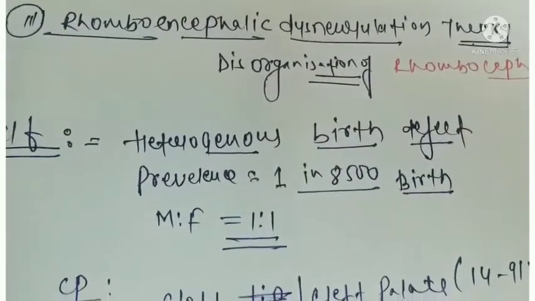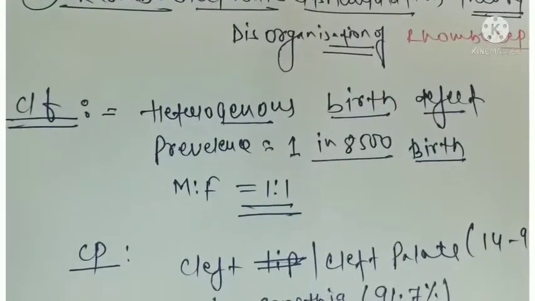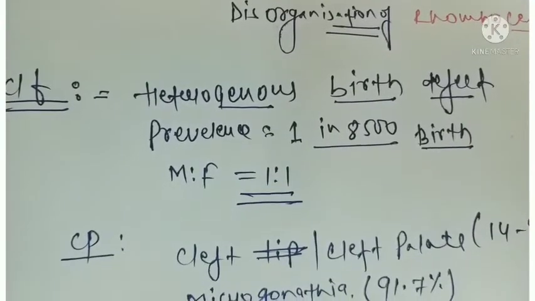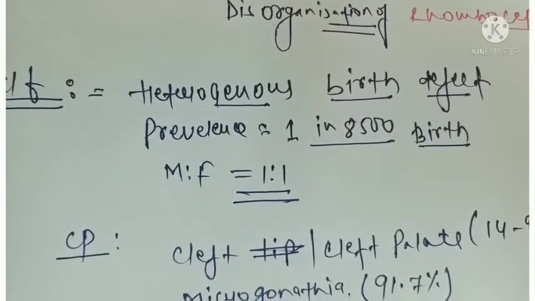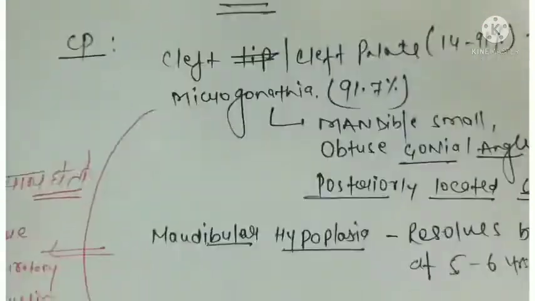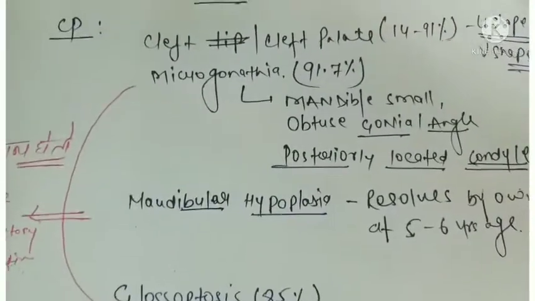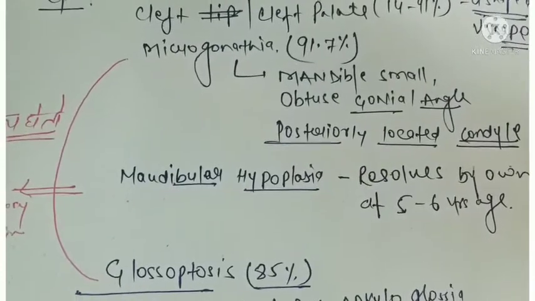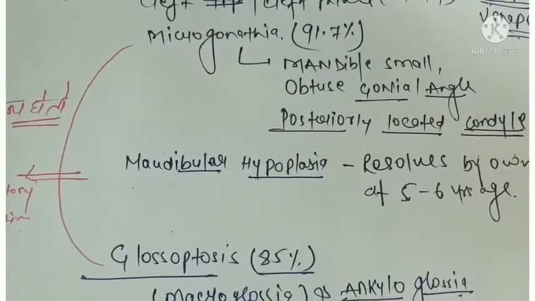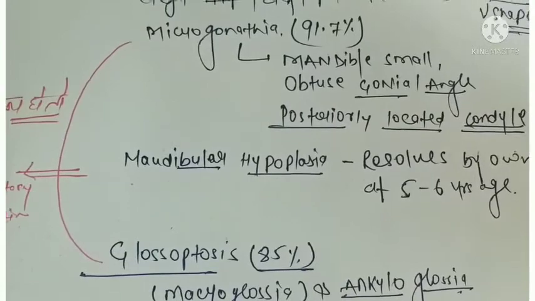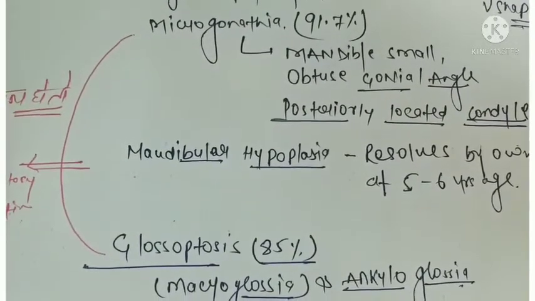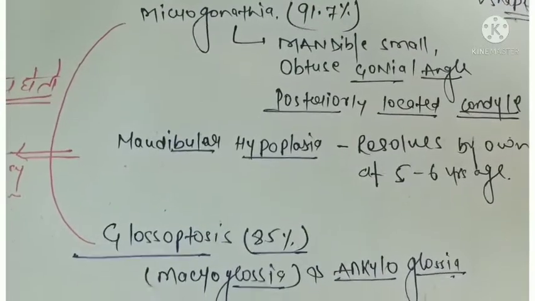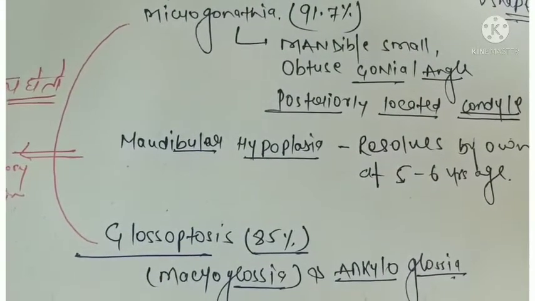Now come to the clinical picture. It is a heterogeneous birth defect. Prevalence is 1 in 8,500 births and the male to female ratio is 1:1. Of the three features we have discussed, cleft palate, U-shaped, is seen in 14 to 91% of cases. Micrognathia is seen in 91% of cases. In micrognathia, the mandible is small with an obtuse gonial angle and is posteriorly located, meaning the location of the mandible is slightly posterior.